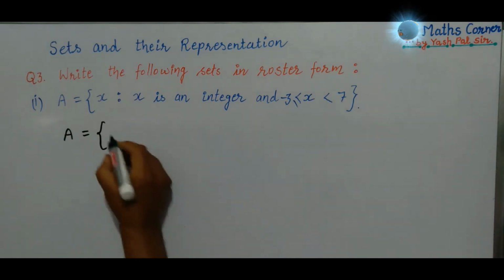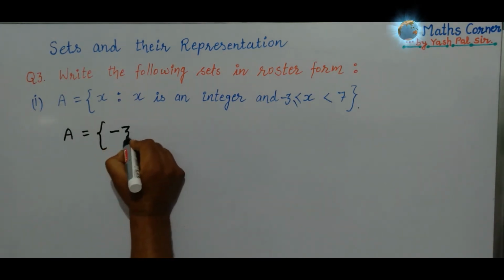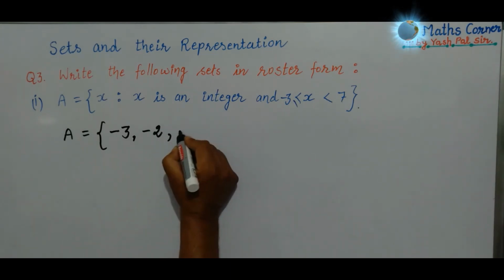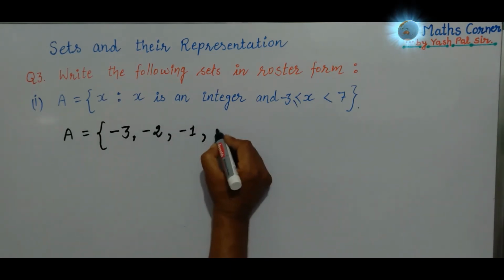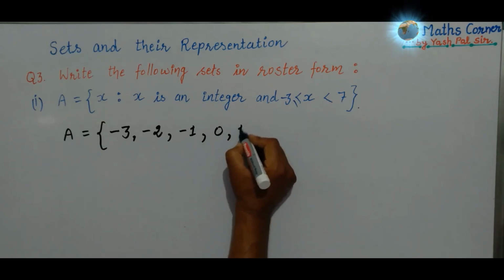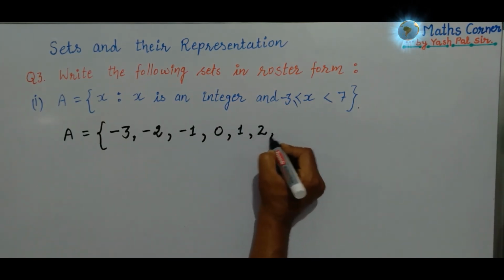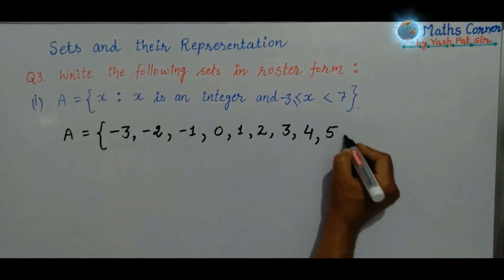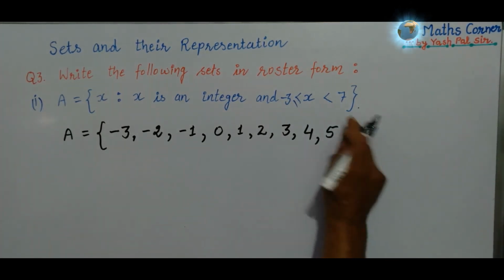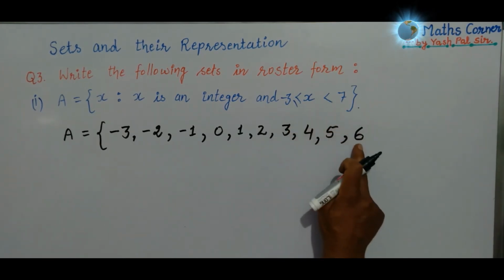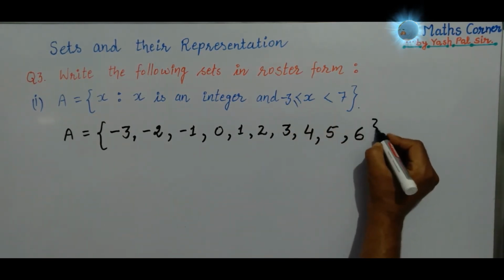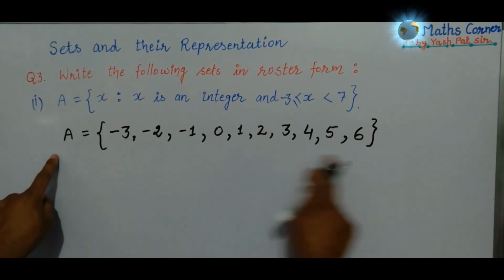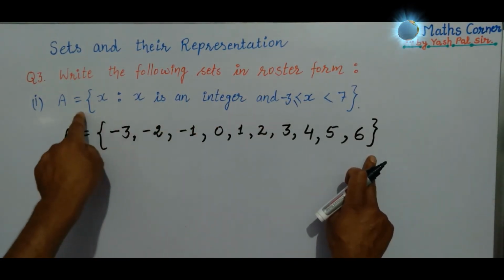So we start with -3. After -3 we have -2. Next we have -1. Next we have 0. Thereafter 1, 2, 3, 4, 5, 6, 7, less than 7. So only 6 will be there, up to 6, curly bracket. Okay, writing this way is called roster form. Earlier this was set builder form.